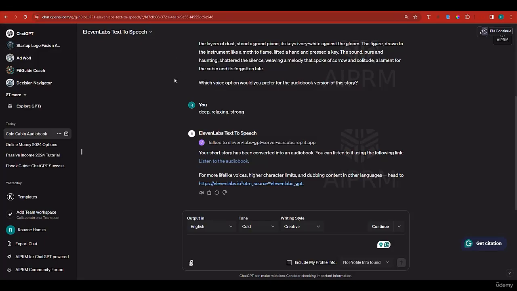All right, so we're not going to listen to the entire story. And you can click right here on these three dots, and you can download this. You can also control the playback speed. If you'd like to download it, just hit download. It will download as an MP3 sound, and you can use it in your videos or you can use it as an audiobook.